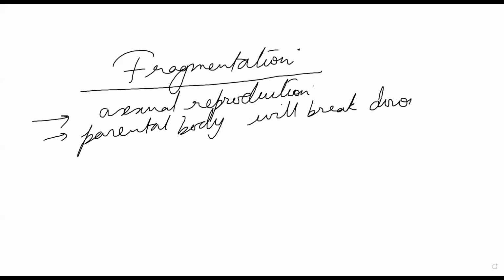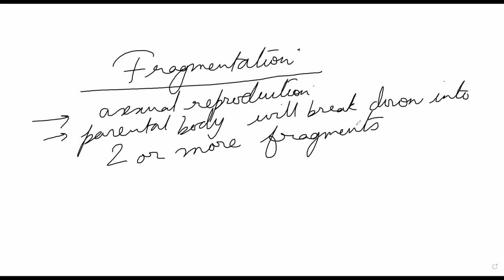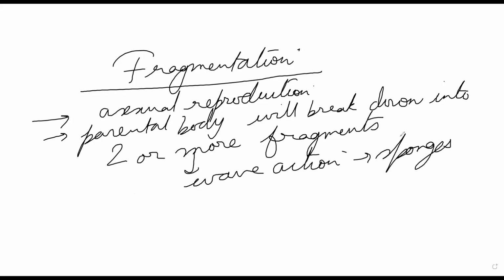It breaks down into two or more fragments. It could be via wave action. Some water waves come in, they cause a huge splash, wave action on the sponge. An example could be sponges. It could break apart. Now each body fragment will develop into an organism.